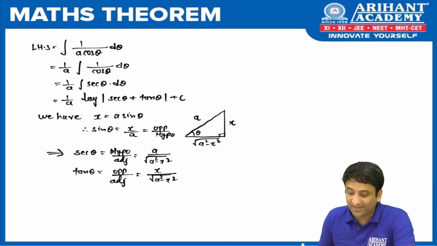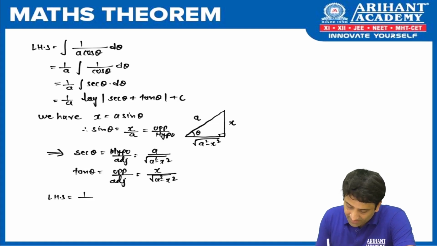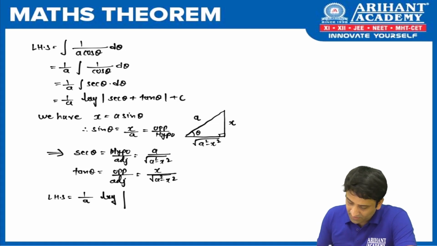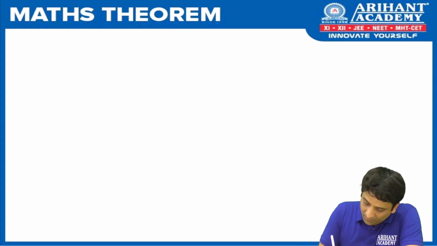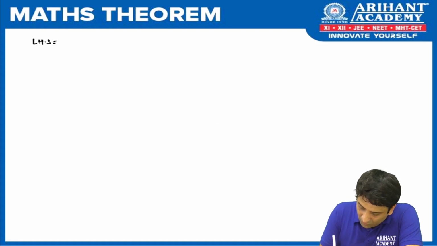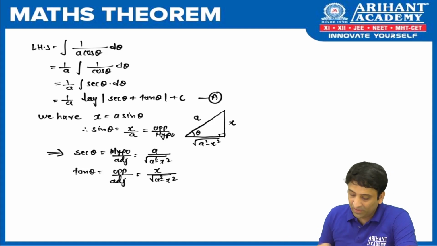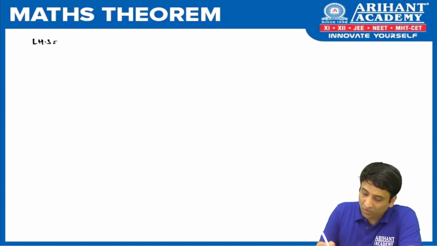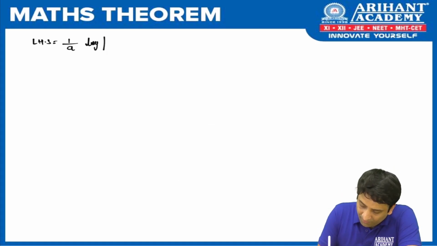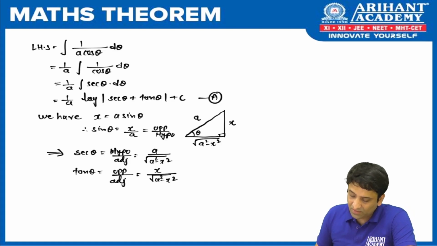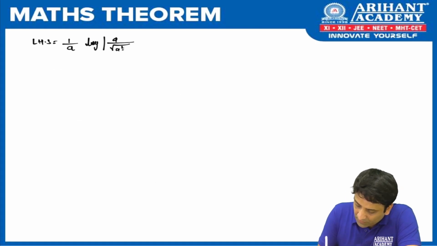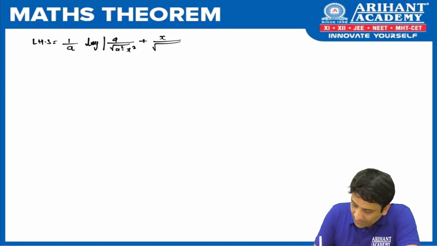Let's take both the results and substitute in LHS. So what we get is 1 upon a log of mod of, in place of sec. Let me take the other page, that will be better. We write LHS is equal to, yes, what we get? We already had 1 upon a. This is your result number a, isn't it? So let's substitute sec theta and tan theta in result a. So we already had 1 upon a, done, log of mod of, in place of sec theta we put a upon under root of a square minus x square, and in place of tan theta we put x upon under root of a square minus x square, plus c.